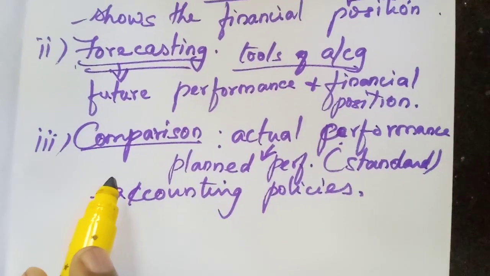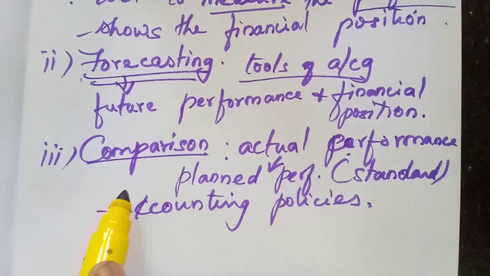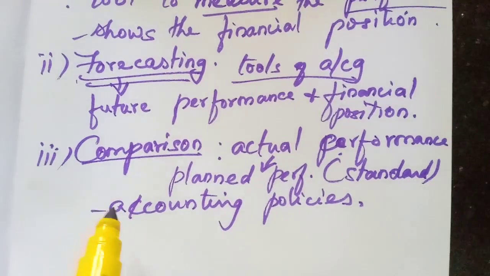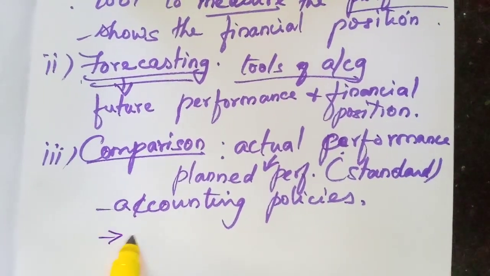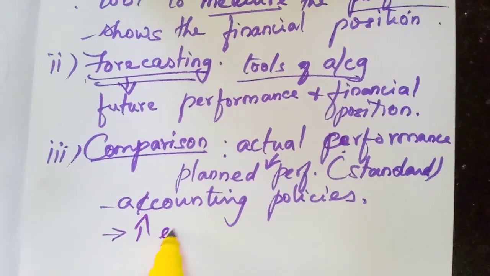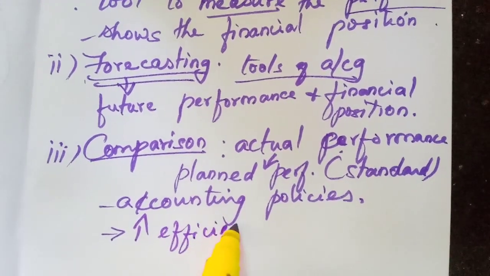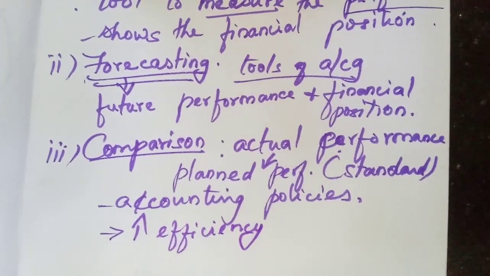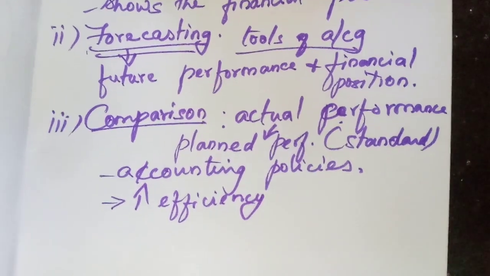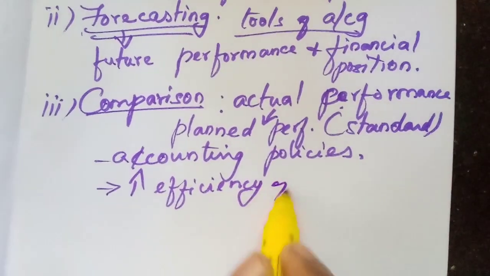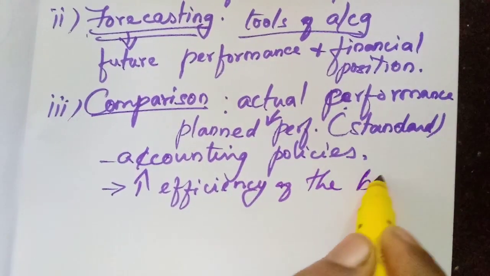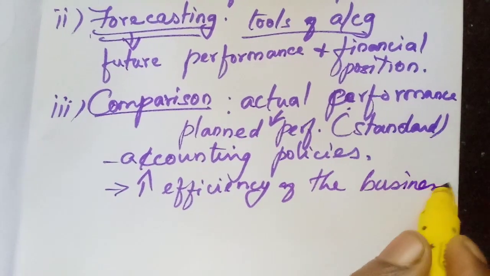If there is any deviation, what steps can be taken to improve the efficiency of the business concern? So we can take some remedial measures to improve the efficiency of the business. For that purpose only we compare.